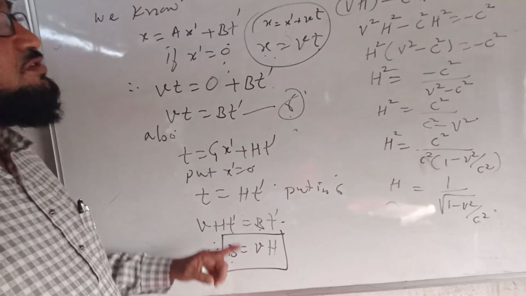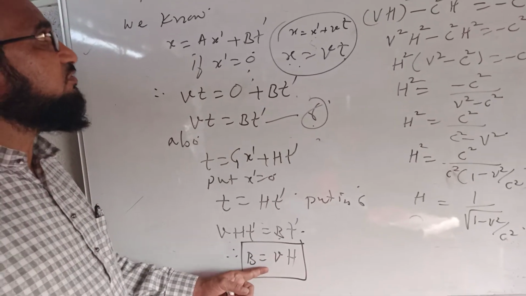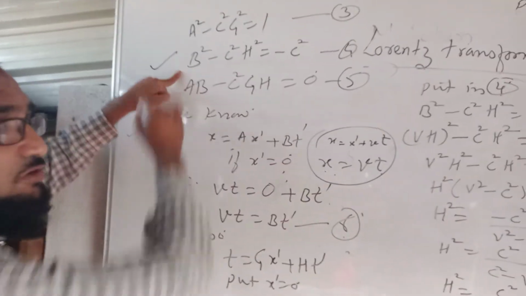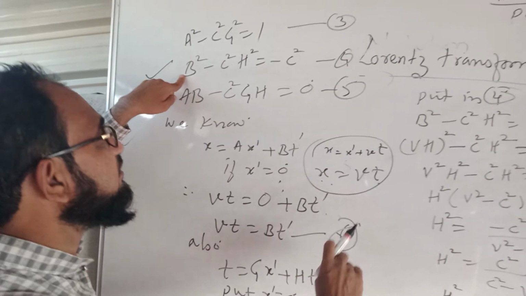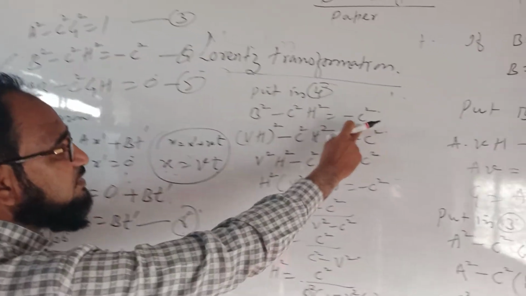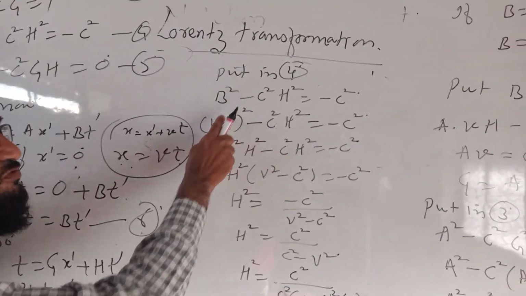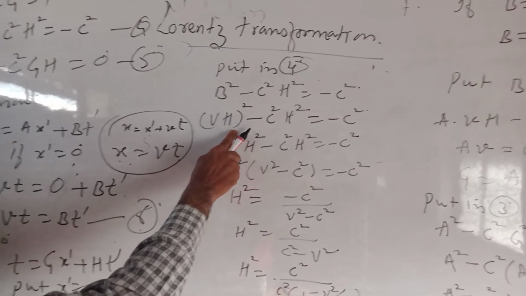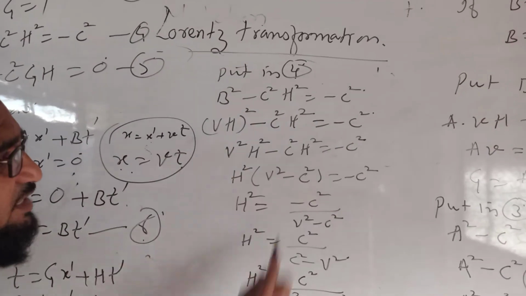Now I am substituting this value of b = vh in equation number 4, b² − c²h² = −c². I am substituting the value of b², (vh) whole square. Other things are as it is.